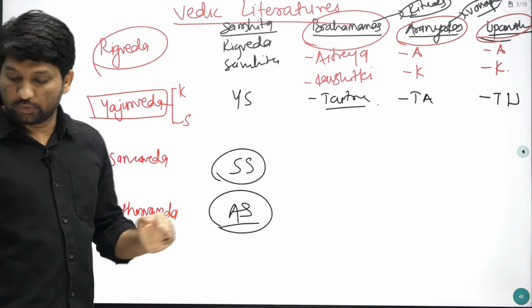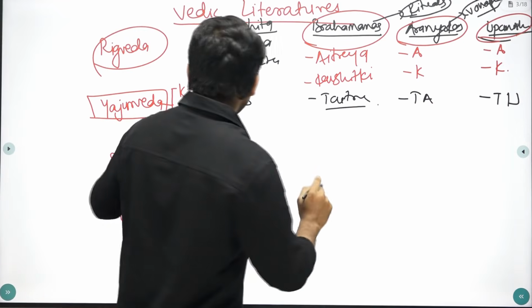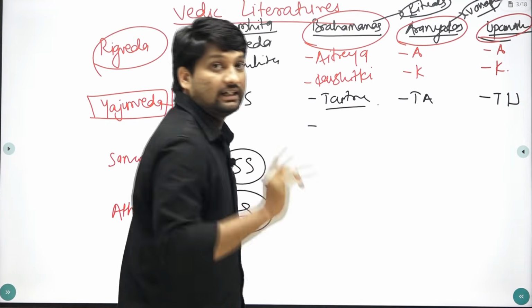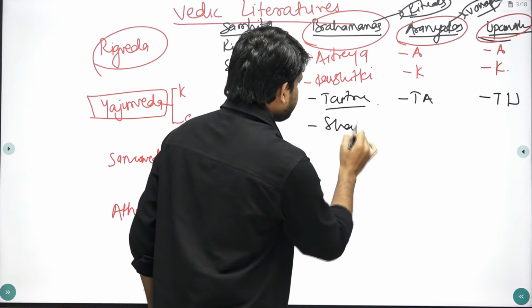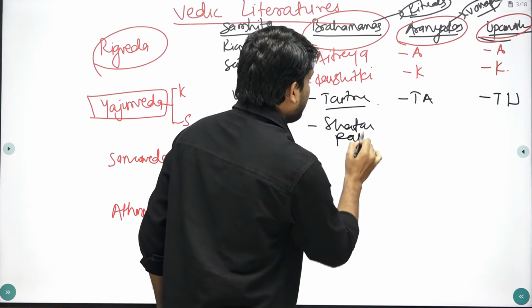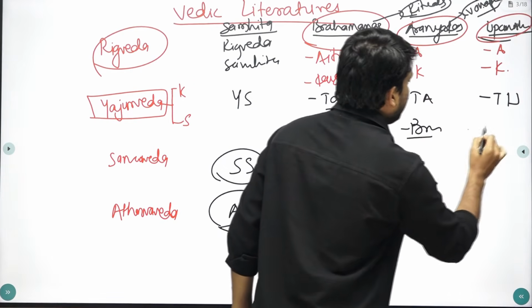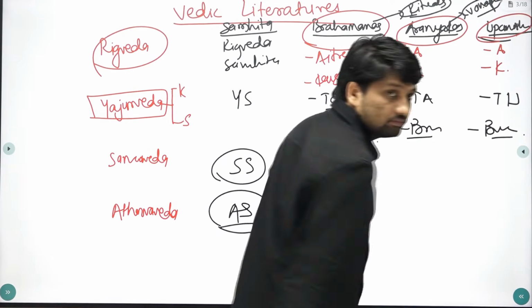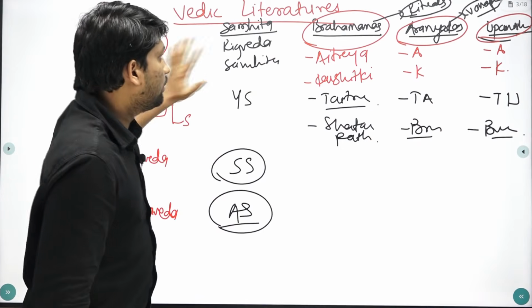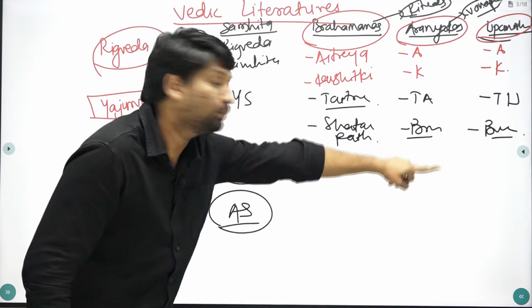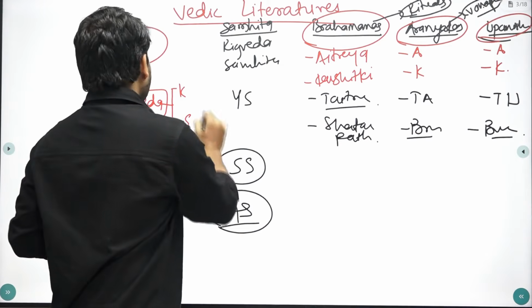Now next is Shukla Yajurveda. For Shukla Yajurveda, remember the important Brahmana is Shatpad Brahmana. Then Brihad Aranyaka and Brihadaranyaka Upanishad. Remember these are the important Brahmana, Aranyaka and Upanishad of Shukla Yajurveda.